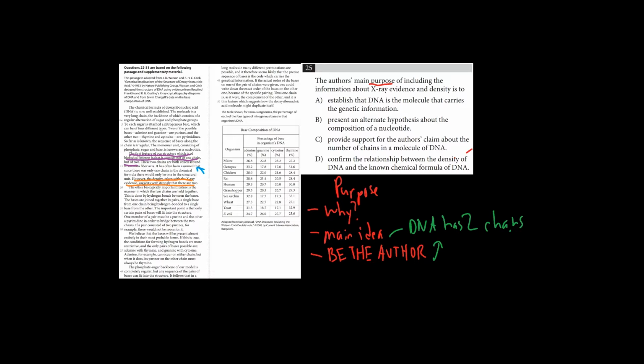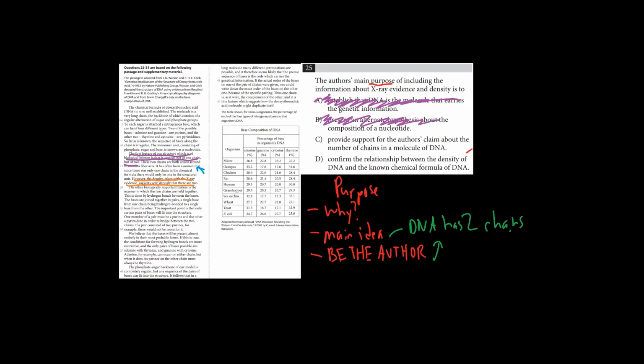A, establish that DNA is the molecule that carries the genetic information. That is true, but that is not the exact reason why this part is included in the passage. Again, don't let your scientific knowledge come into play entirely here. You want to go with what the passage is giving you. Letter choice B, present an alternative hypothesis about the composition of a nucleotide. We're not really talking about nucleotides here, so that doesn't seem relevant either. We're talking about how DNA has two chains.